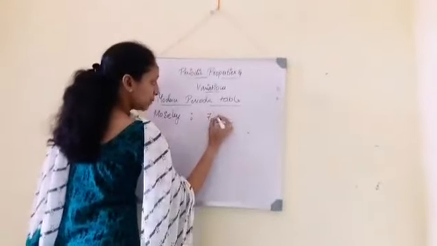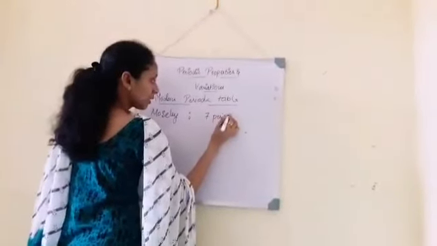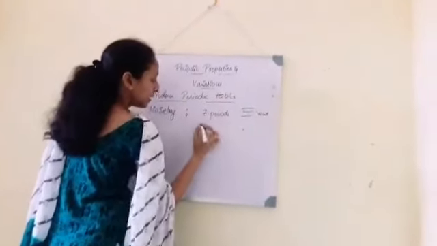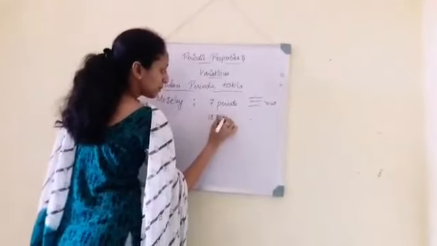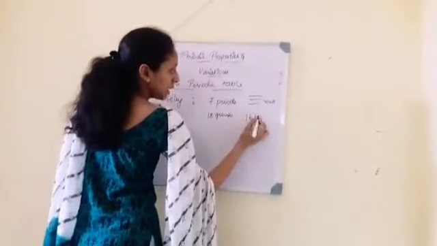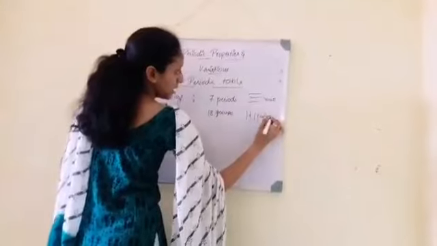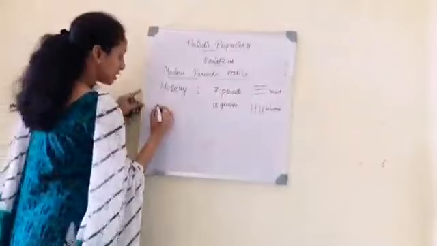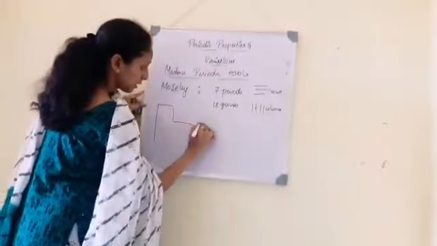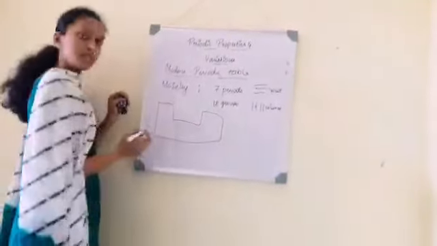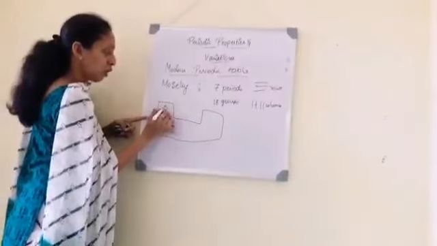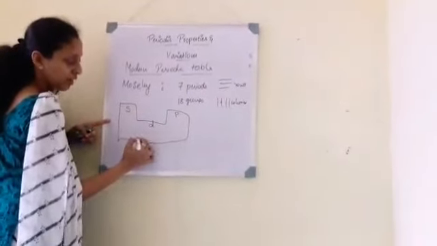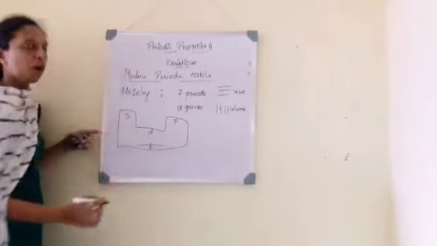It has 7 periods, which are the rows, and 18 groups, which are the columns. This side will be the S block, this is the P block, this is the D block, and the lower portion is the F block.